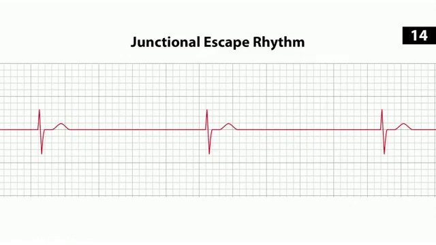Now, in cases of complete or third-degree heart block in which there is sinus node activity but failure of conduction to the AV node, then you may get something called a junctional escape rhythm, where the AV node is the new pacemaker. The QRS complexes in this case are going to be narrow because that AV node is still able to coordinate a very fast conduction through the ventricles.